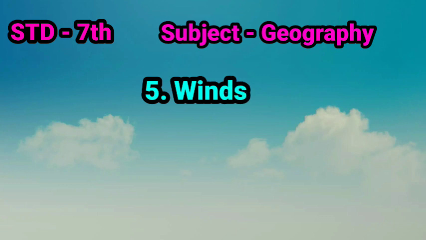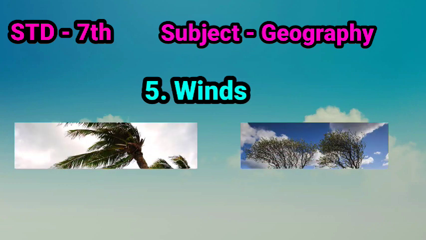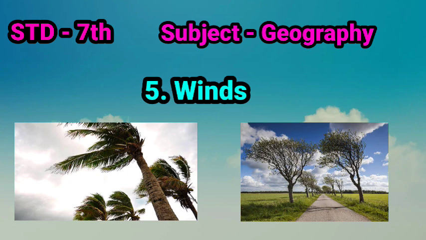Children, we are going to start our new lesson. Lesson number 5: Winds. Children, we experience wind. The movement of air is called wind. From this lesson, we are going to understand why this air moves. Our lesson number 5: Winds.